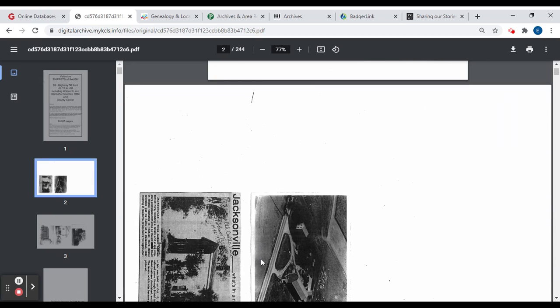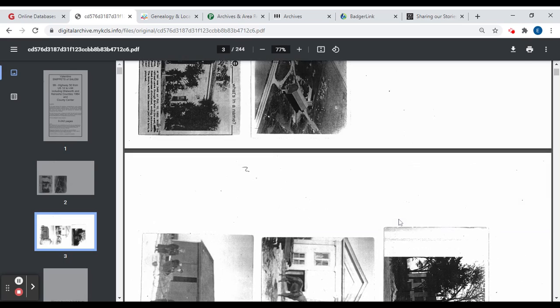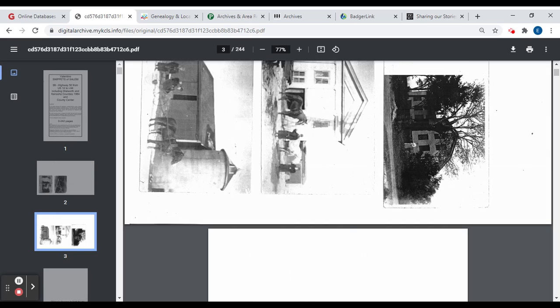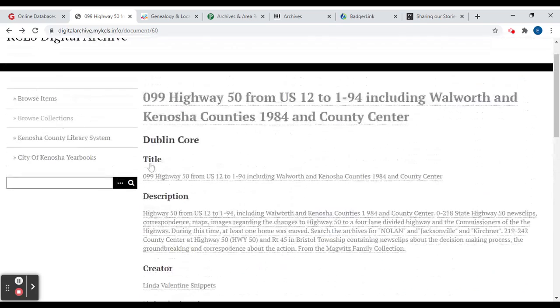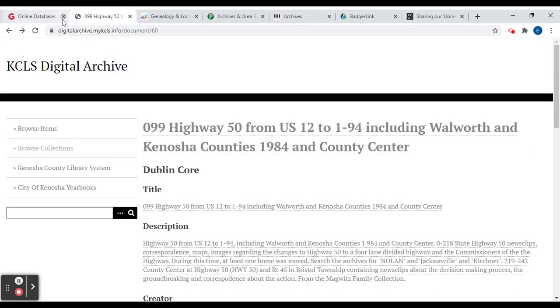But if we go, it's mostly just scans of different items that we have in the library, but now they're digitized in this archive. So like I said, it can be kind of confusing when you first start looking at it, but you can always take some time to explore it and see what's there.